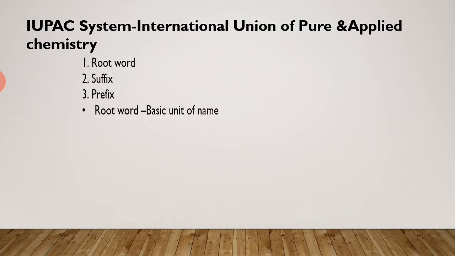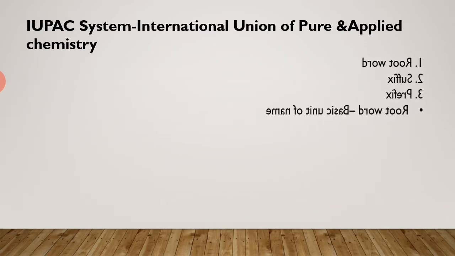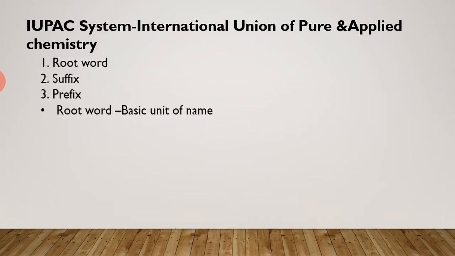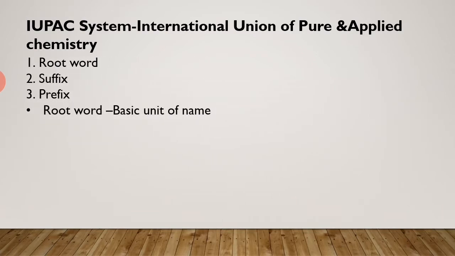Any given organic compound has only one IUPAC name, and any given IUPAC name represents only one molecular structure. So the IUPAC name of any organic compound essentially consists of three parts: first, root word; second, suffix; third, prefix.